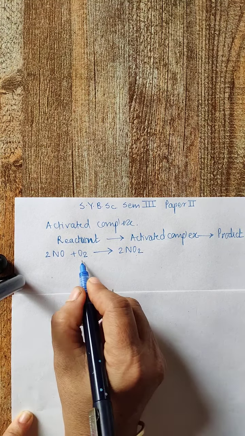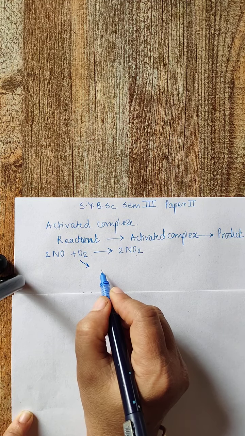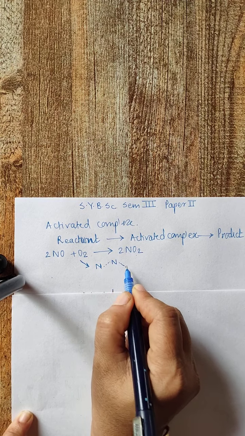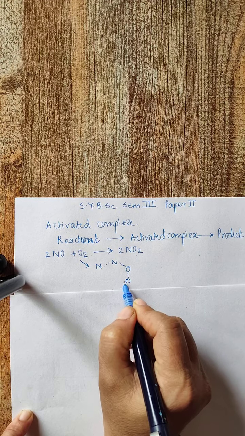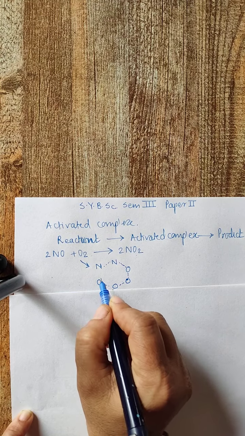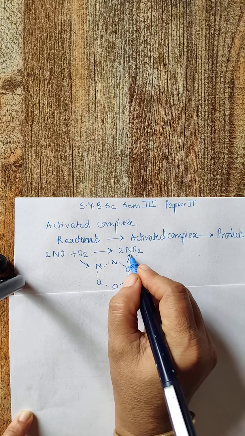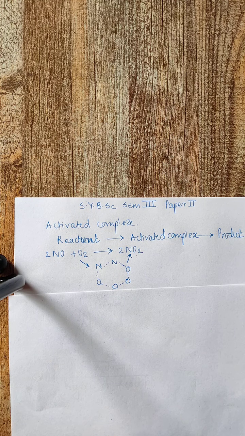But actually, before converting into product, it will first form an activated complex. This activated complex is very unstable, as well as short-lived, so immediately it will get converted into product. Such a type of activated complex is formed.